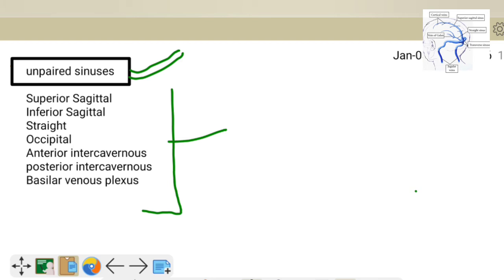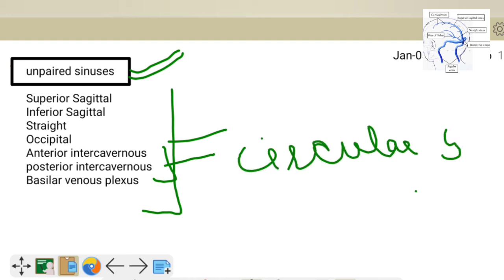The occipital sinus's location is on the occipital bone. The anterior intercavernous sinus is connecting both the cavernous sinuses, and it is present anteriorly. Both anterior and posterior form a circular sinus around the diaphragma sellae. And the basilar venous plexus is a plexus of veins at the basilar part of the skull.